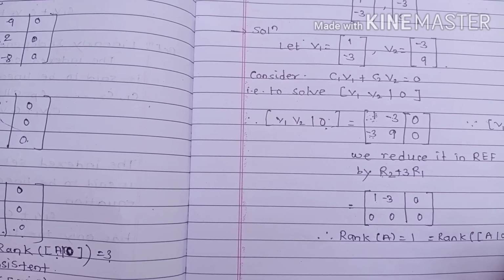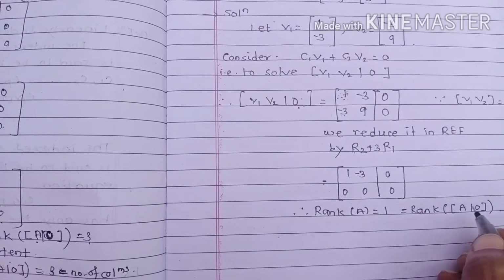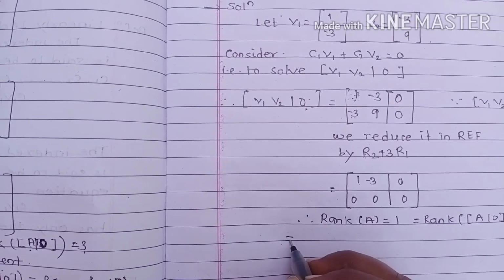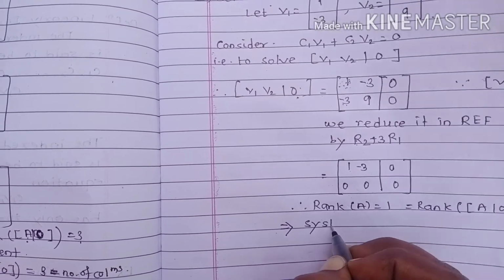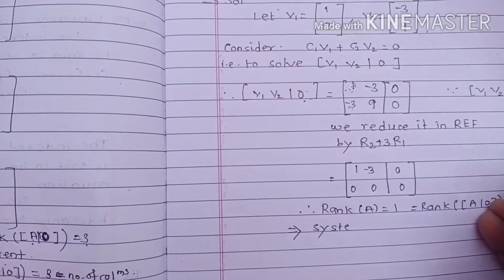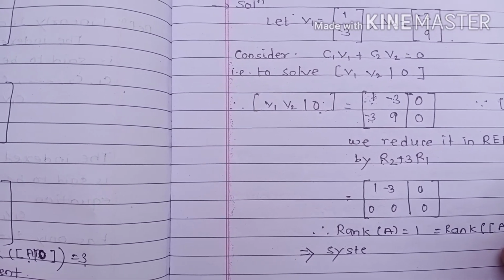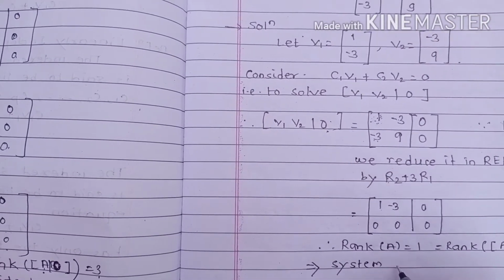Rank of A equals rank of A augmented 0. Since both are the same, the system is consistent.